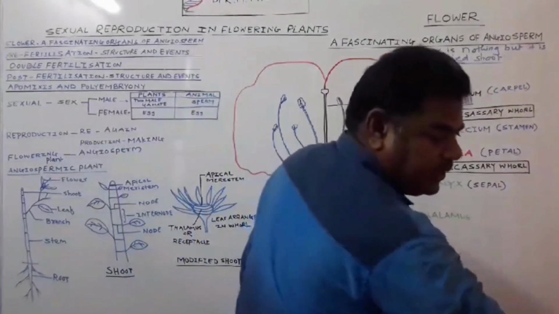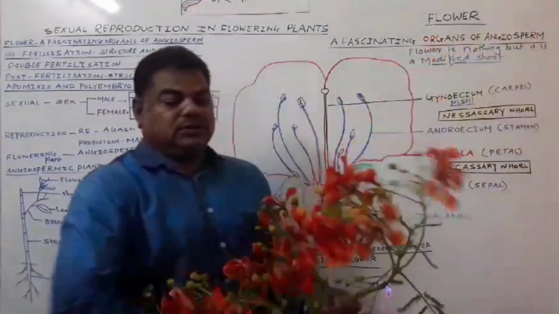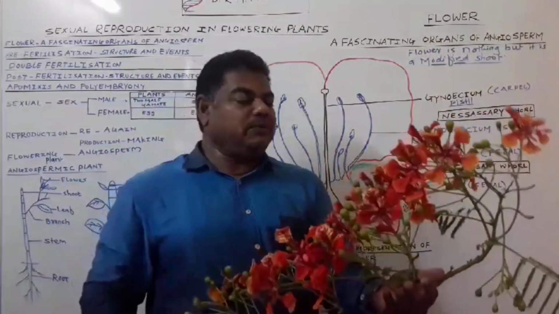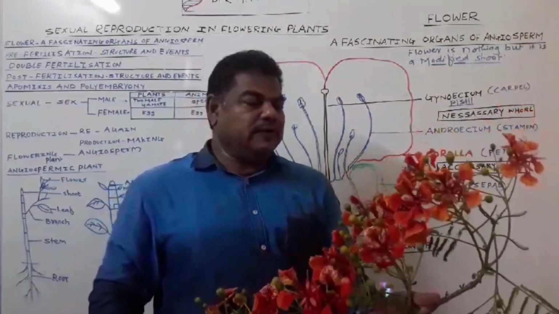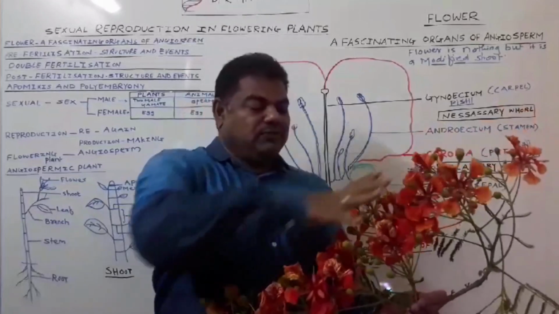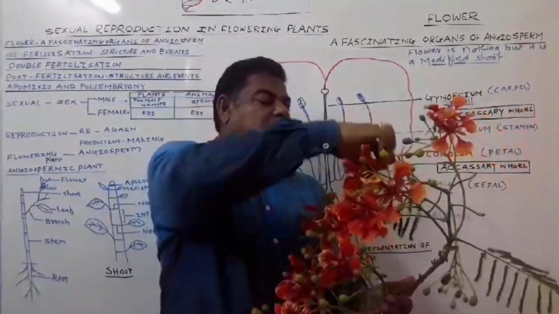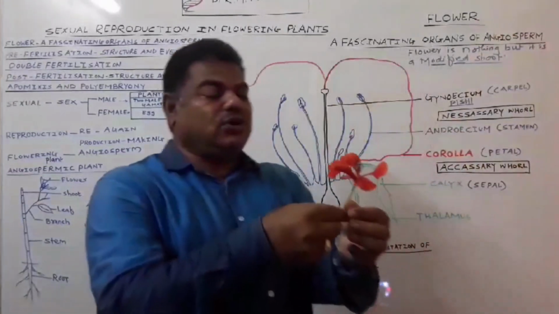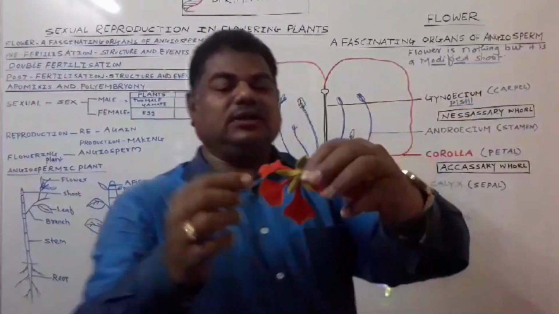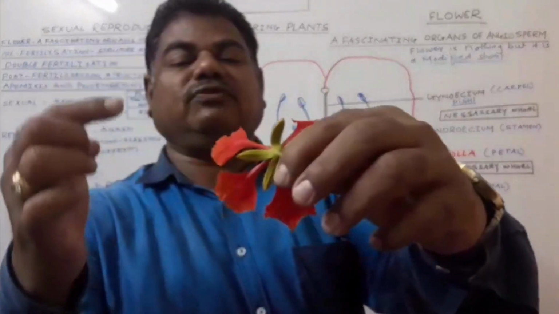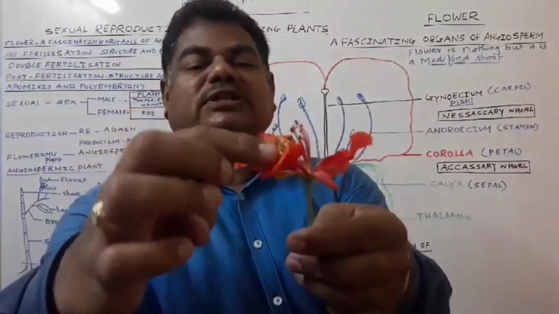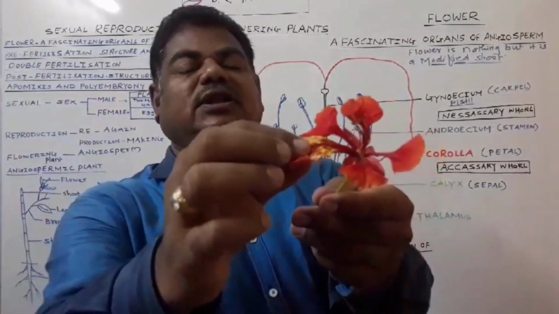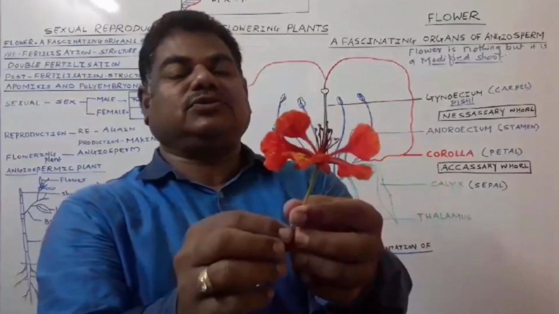Now in the case of Delonix regia, the common name of this plant is gulmohar. These are all flowers. Now this is a flower, this one. It consists of different whorls. See, this one is one whorl, this one is another whorl, this one is the next inner whorl, and the innermost whorl is also there.